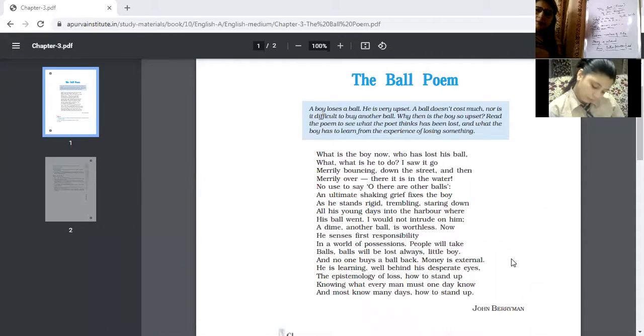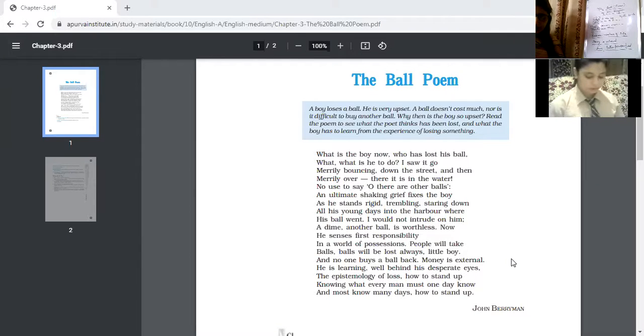Money is external because with money we cannot buy everything that has been lost. Some of the losses are too deep to be compensated, and we are not able to purchase those things and get them back by spending money. Money is of course powerful, but it is not so powerful that with money we can buy everything.